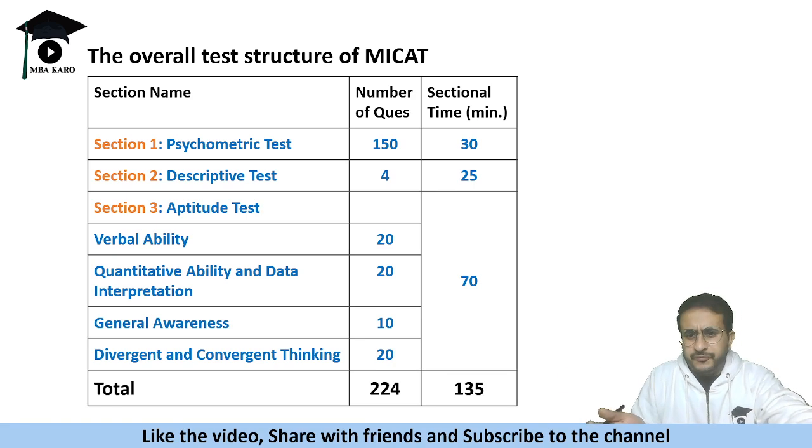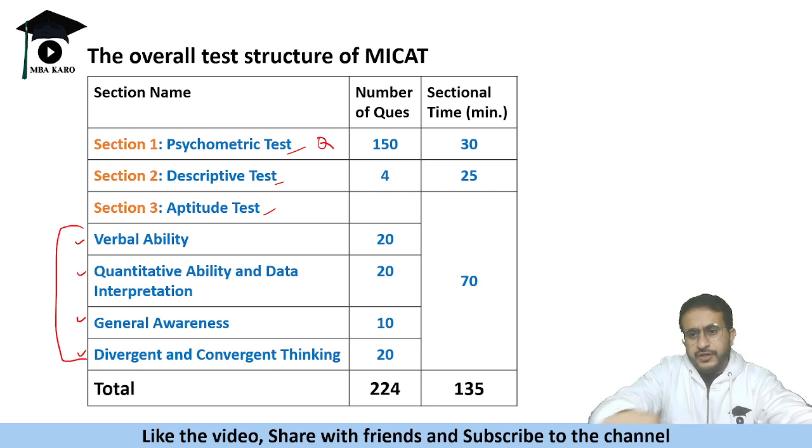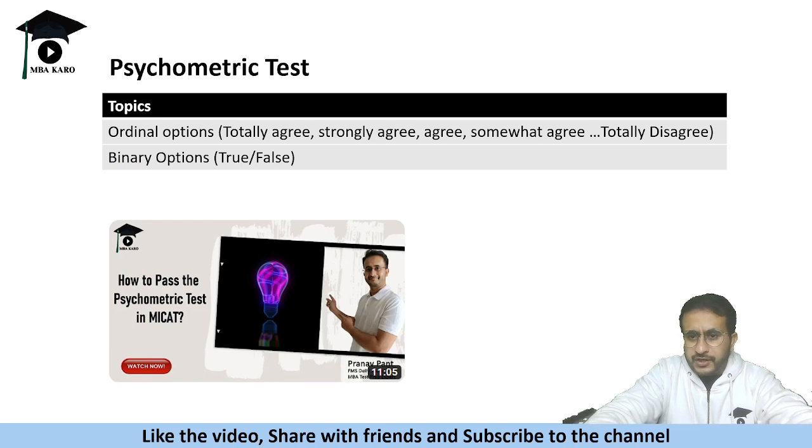If you have written it before, you might know it. Even if you have not written, you must have gone through it. There are three sections in this test: one is the psychometric test, one is the descriptive test, and another is the aptitude test. You need to qualify this; it is a qualifying test in nature. For the descriptive test, the marks are not disclosed, it is evaluated later. And in the aptitude test, you need to clear the cutoff in all sections as well as the overall cutoff. So watch this video to understand how you can maximize your chances and crack each of the sections. First comes the psychometric test.